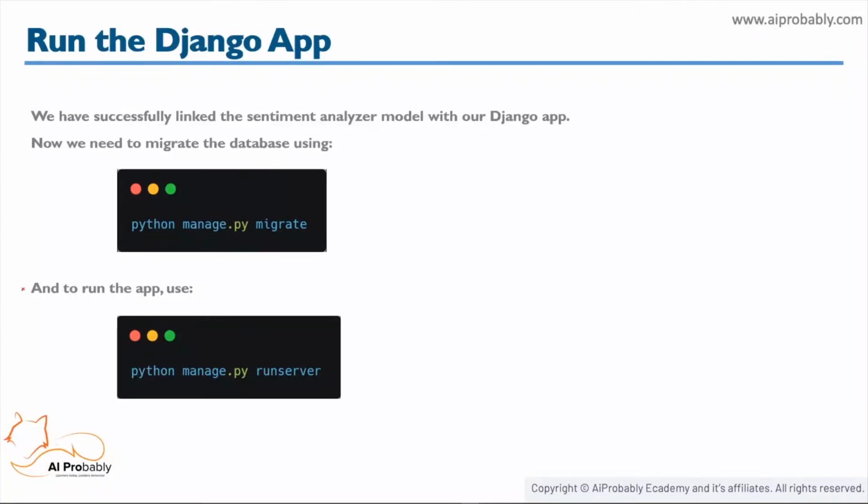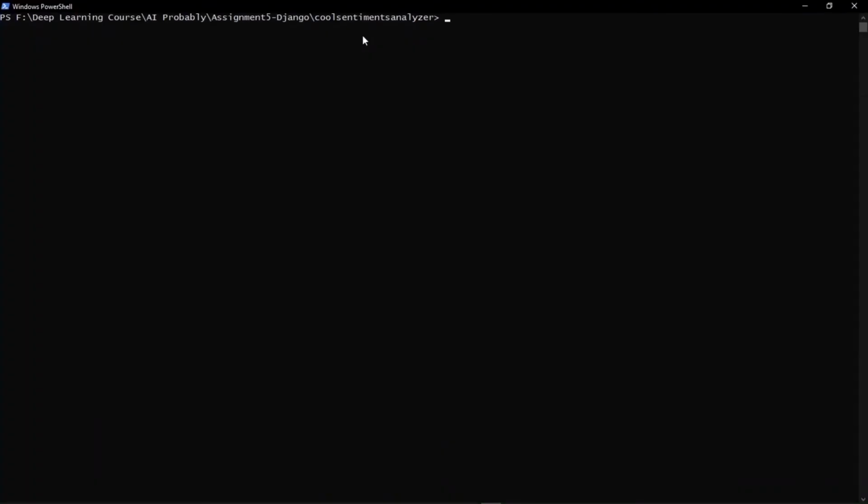But there are two crucial steps that we need to do before moving forward. First, we need to migrate our database using the python manage.py migrate command. To run the application, we just need to hit python manage.py runserver. So let's go ahead and see how that works. I write python manage.py runserver.